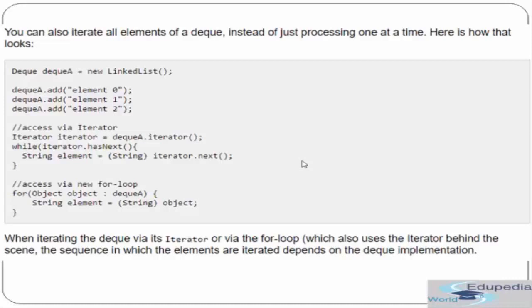Similarly, we can do it using a for-each loop as we have seen in the simple queue implementation. So while iterating the Deque via its iterator or via a for loop, which also uses an iterator behind the scenes. Okay, so the for-each loop actually internally uses the iterator. So the sequence in which elements are iterated depends upon the Deque implementation. Like LinkedList, it will maintain the order. If it's some other implementation, maybe it's not maintaining the order. Okay, so order means the insertion order.